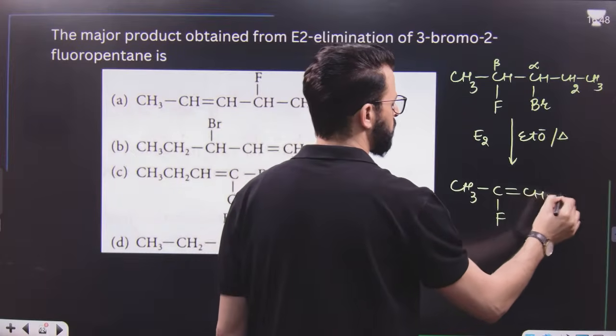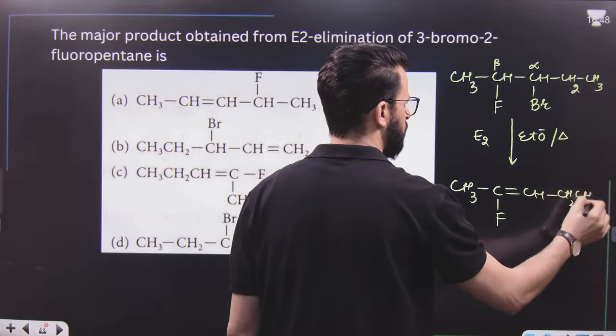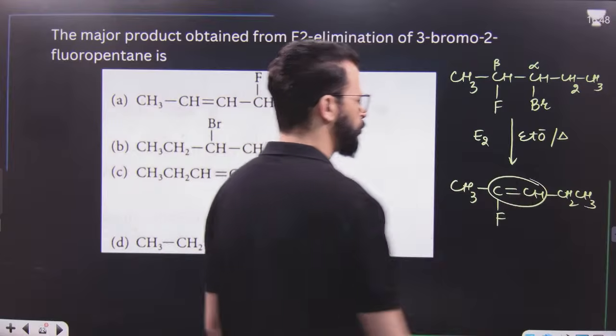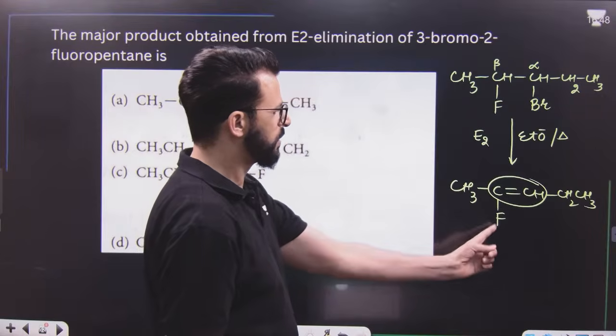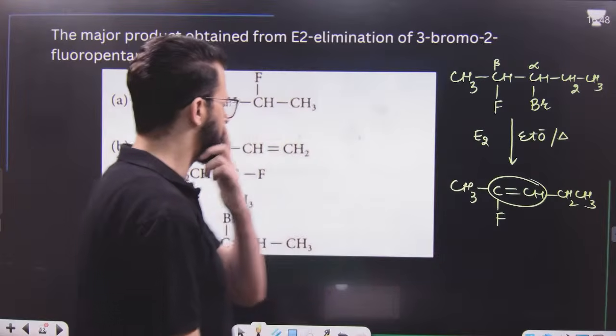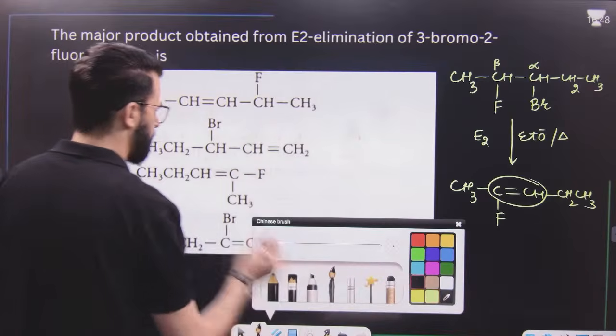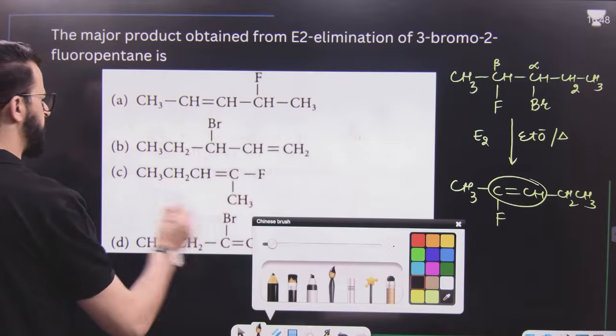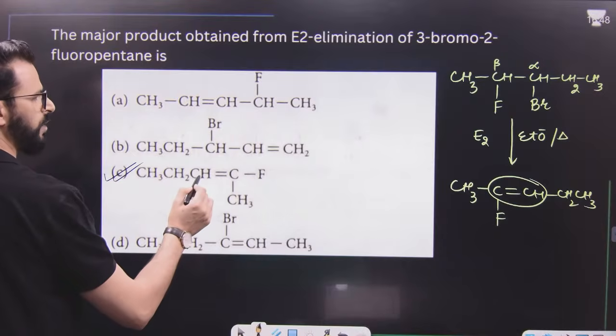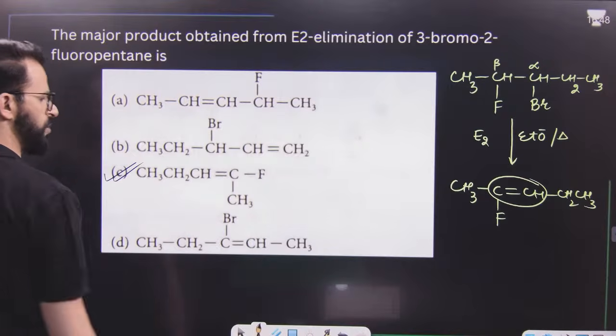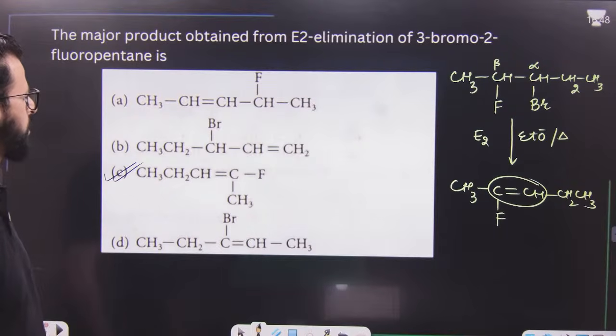So its product will be like this. It will be a carbon-carbon double bond. To one carbon of the double bond, there will be F and CH3. To the other, there will be H and CH2CH3. It's like this. Is this point clear?